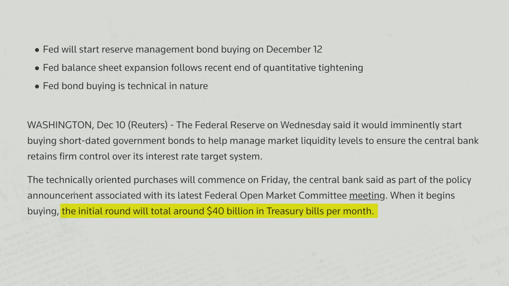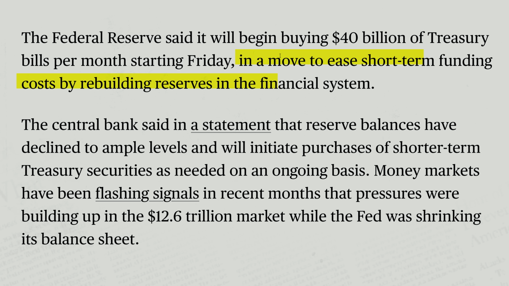Now, the stated goal of this is reserve management. I will explain what that means in a moment, but the result of that is that for the first 30 days, the initial round will be about $40 billion of net Treasury bill purchases for the first 30 days. They said this is a move to ease short-term funding costs.